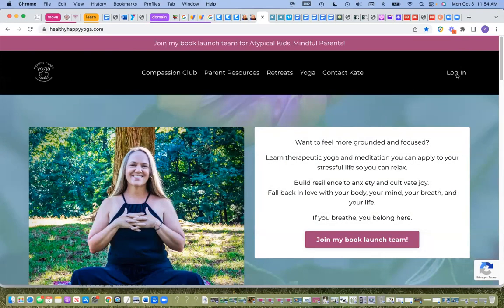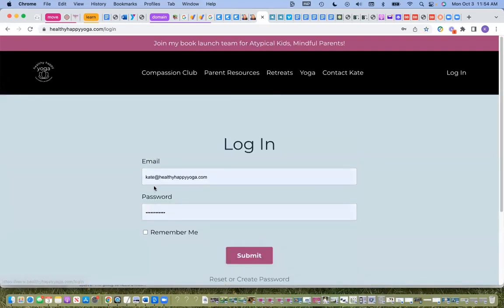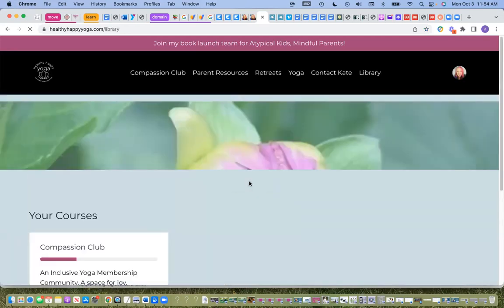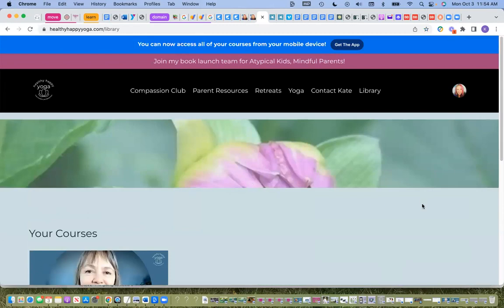Go over here to where this is my main website and go over here to where it says log in. Now, if you don't have a password yet, you go down to here under submit where it says reset or create password, and that will give you the chance to do that. Once you do have a password, you put it in, you click remember me and then submit. That way, hopefully it'll remember you if you want that.